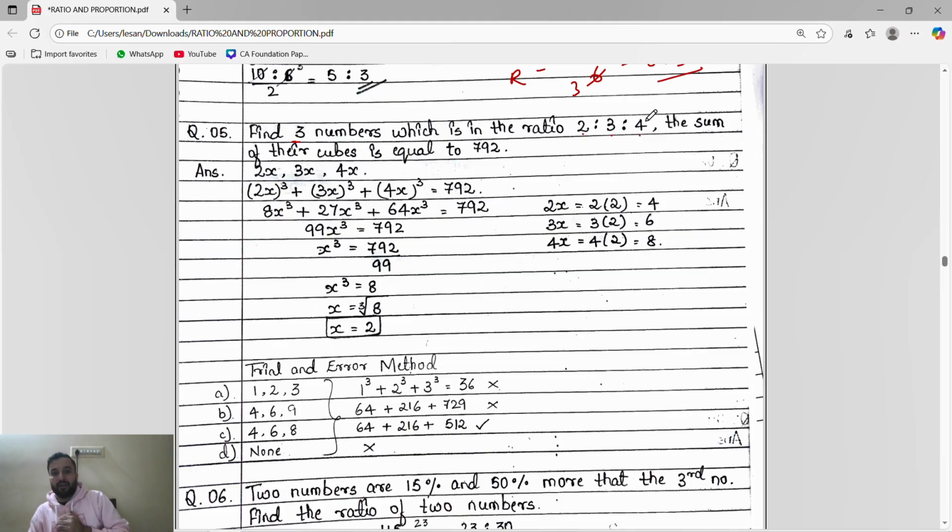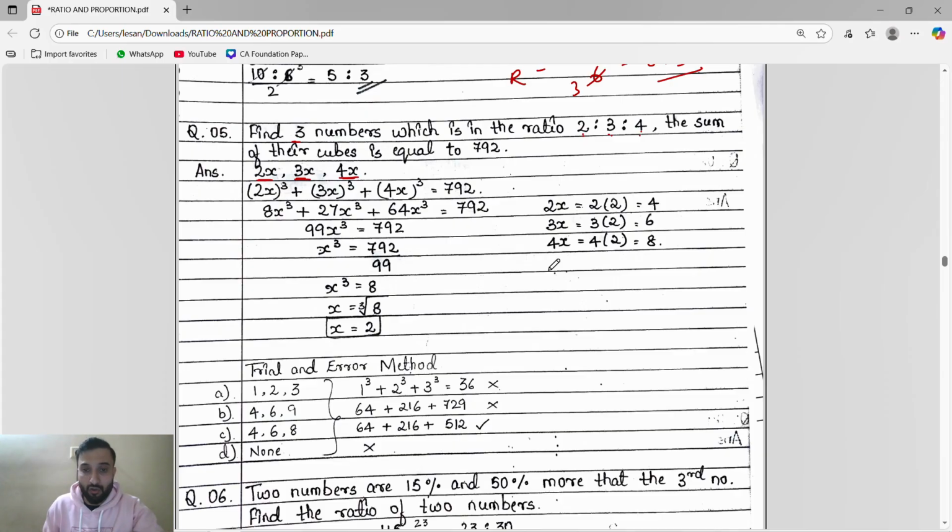It is given in 2:3:4. So what we will do? We will remove the is-to sign and put x. So the numbers will be 2x, 3x, 4x. If any number is given in the form of 2 is to 3 is to 4, we remove the is-to sign and put x. The numbers which are in the ratio 2 is to 3 is to 4 will become 2x, 3x, 4x. Okay, now they said the sum of their cubes is equal to 792.